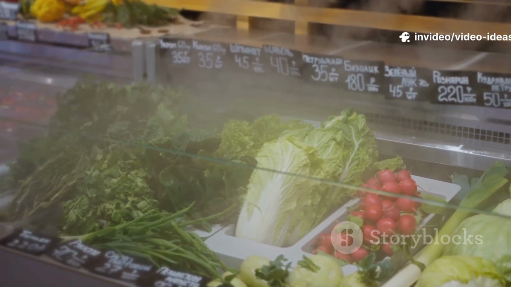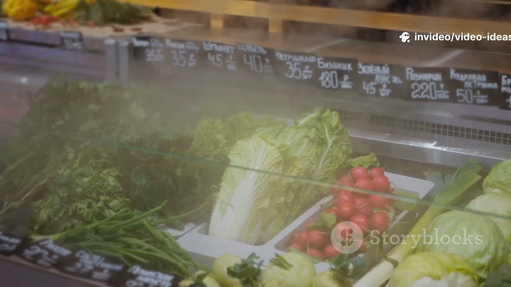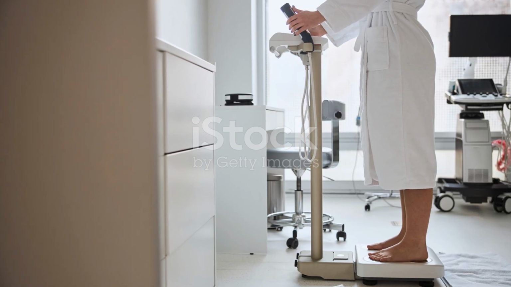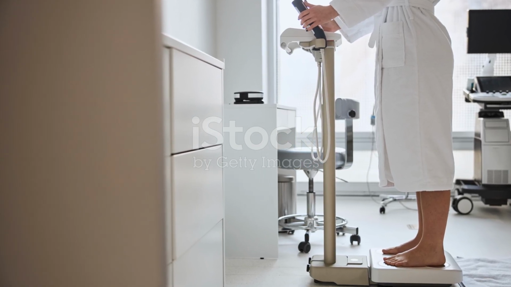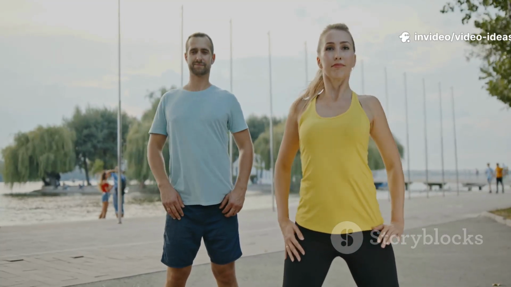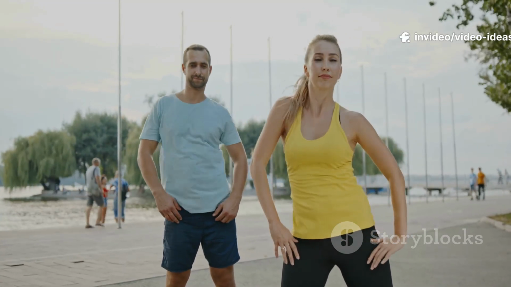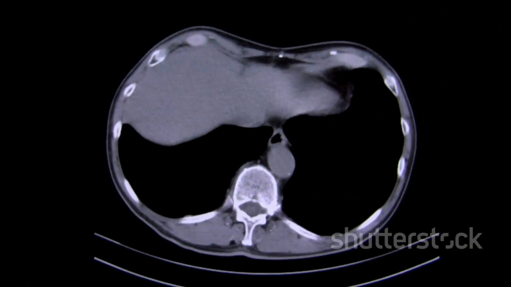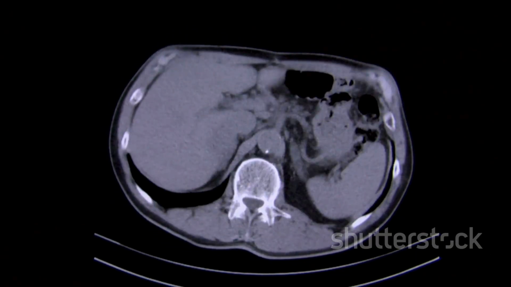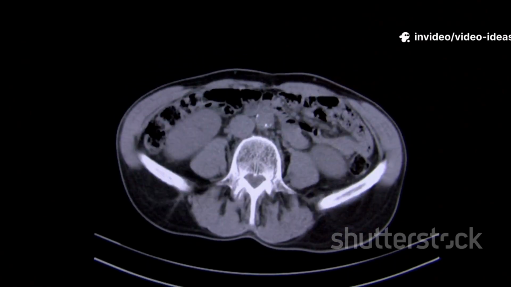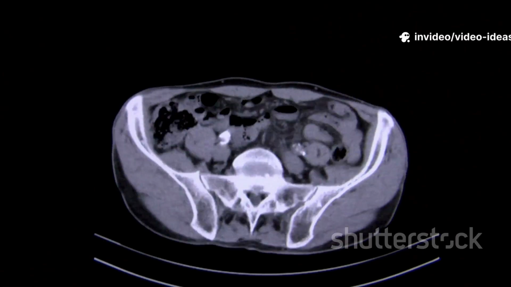Eat a healthy diet. Focus on a diet rich in fruits and vegetables, which may help reduce your cancer risk. Maintain a healthy weight. Being overweight or obese can increase your risk of cancer. Stay physically active. Regular physical activity is linked to better overall health and can lower cancer risk. Consider screening. Get screened if you are high risk. For high-risk individuals, low-dose computed tomography, LDCT screening, can detect lung cancer early when it's more treatable.